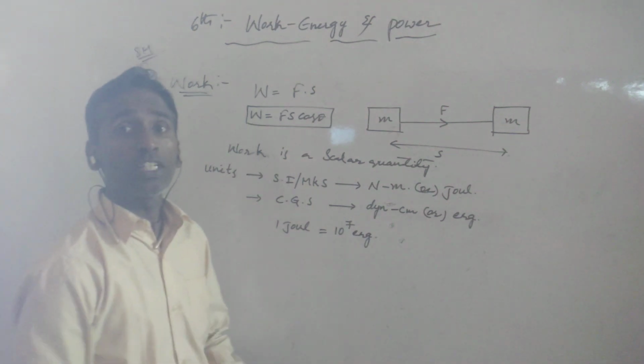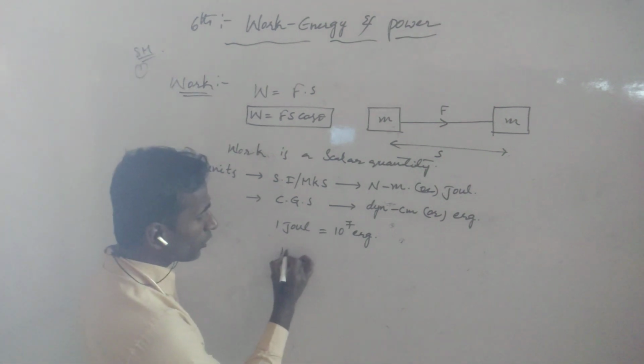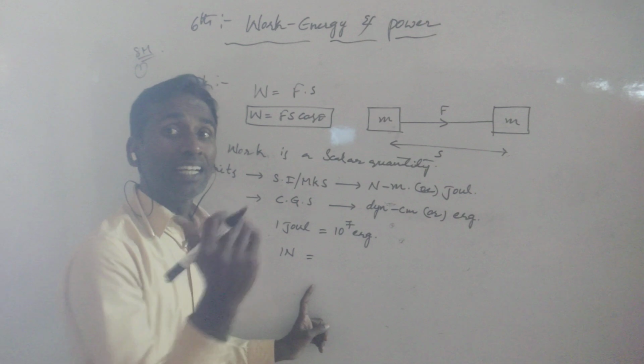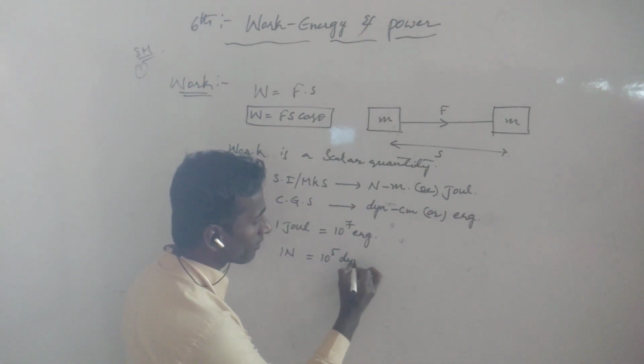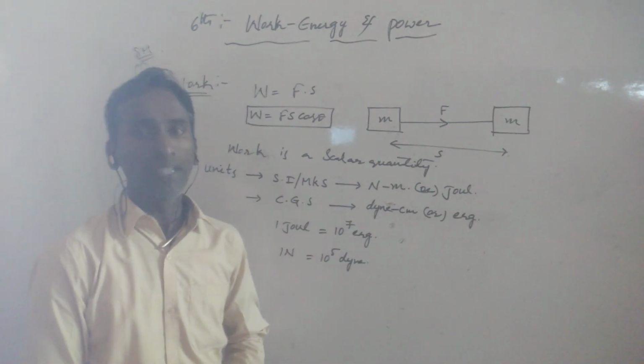1 joule is equal to 10 to the power 7 erg. And also, 1 Newton is equal to how many dynes? That is 10 to the power 5 dyne.